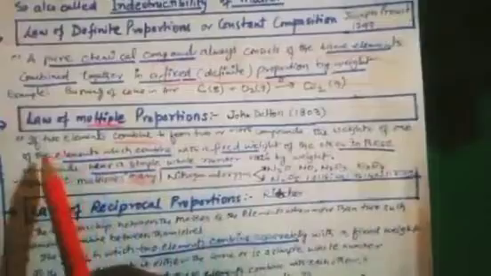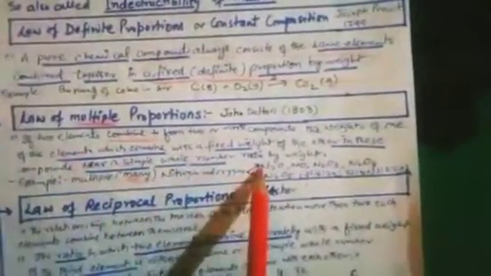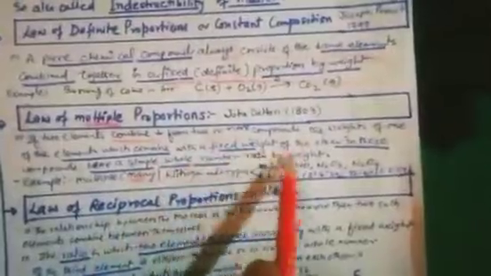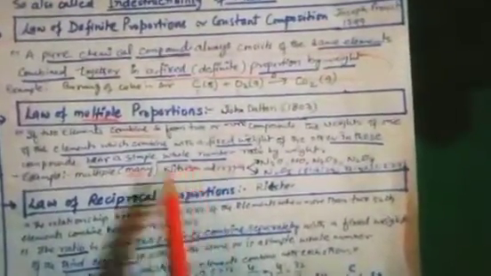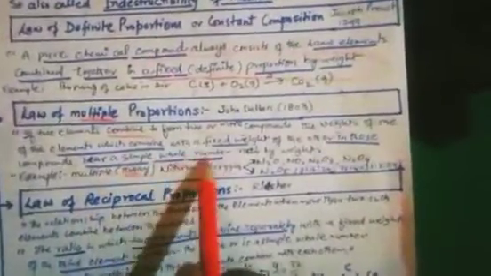And the weight of any one of the elements which combines with a fixed weight of the other in these compounds bears a simple whole number ratio, as we will see in this table.